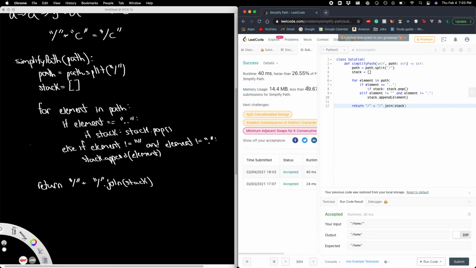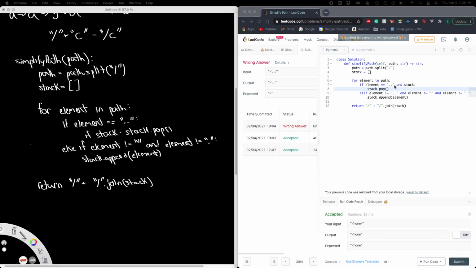Perfect. Real quick, I went ahead and added this if statement right here and combined these two into one, which is why here I have if element does not equal period and stack. So I basically just moved this if statement into the one before it, and just added an and. But something I want to show you guys is you could do that, but you want to watch out for an edge case.